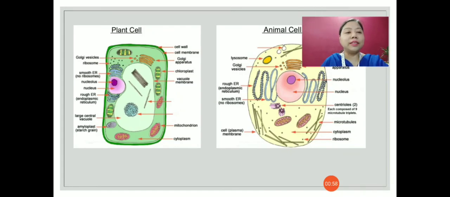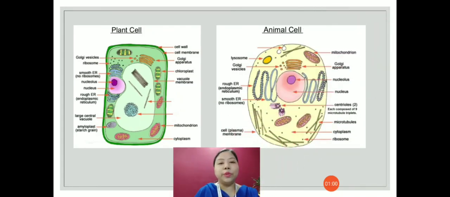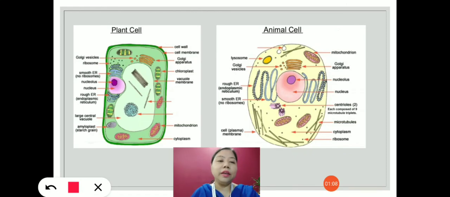Now let us discuss the similarity between the plant cell and the animal cell with the help of this diagram. So as you can see, the main components of the cell, that is cell membrane, and then the cytoplasm and nucleus are present both in plant cell and animal cell.